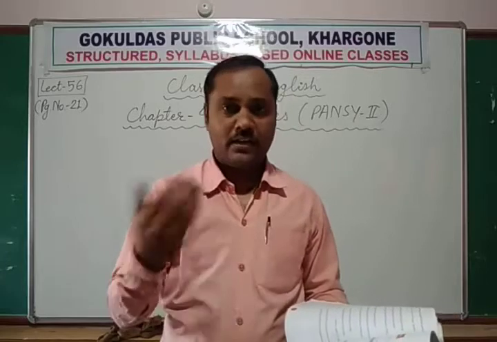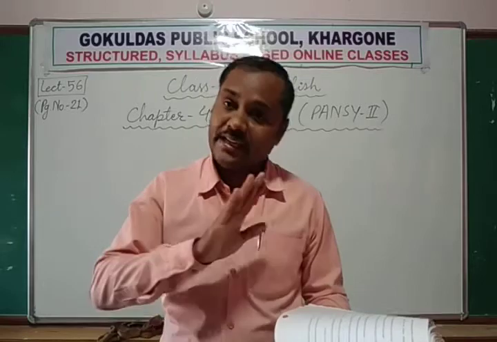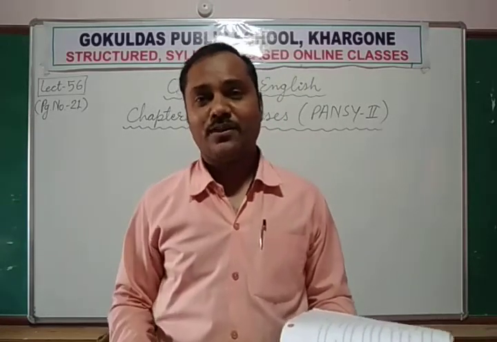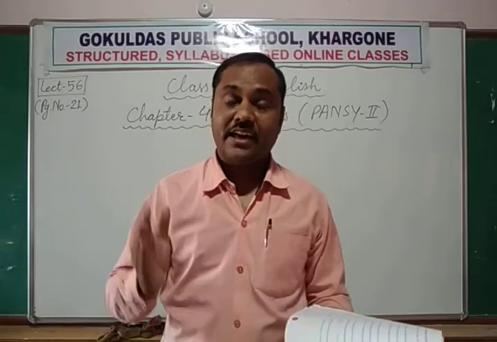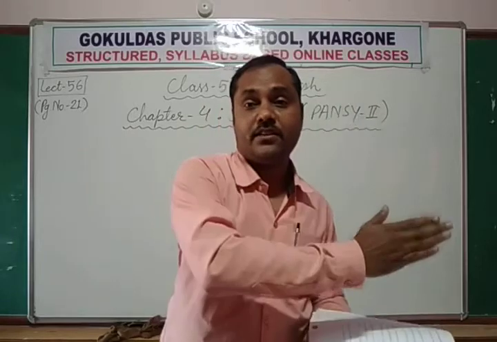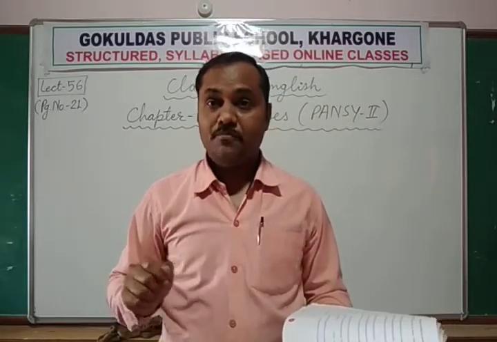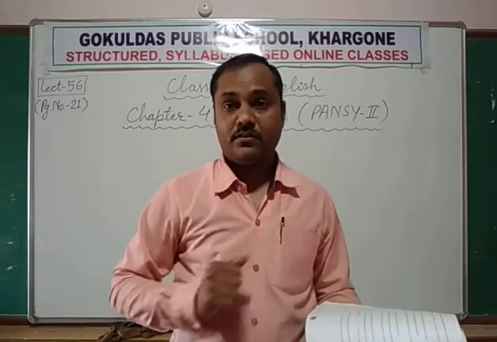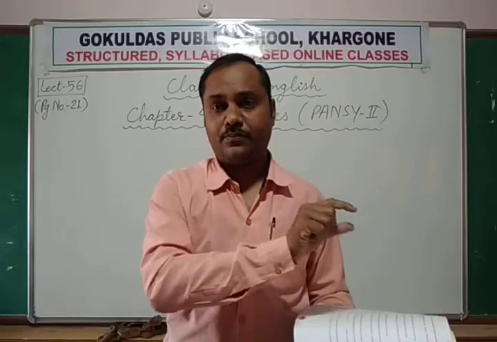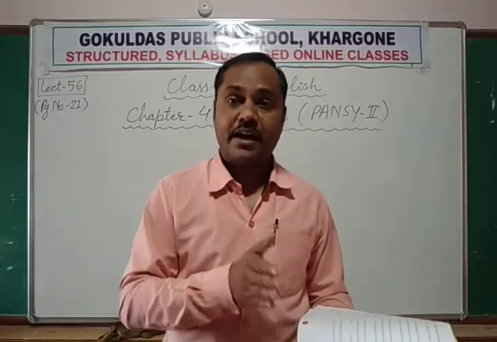These are called regular verbs, and except these, the other verbs are called irregular verbs, where the first and third forms are the same but the second form is different, or all three forms are the same, like sat, sat, sat, bat, bat, bat.